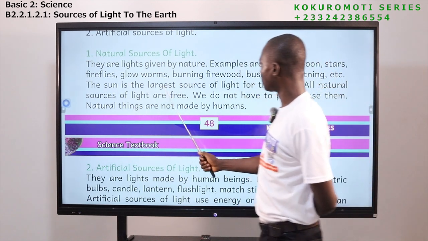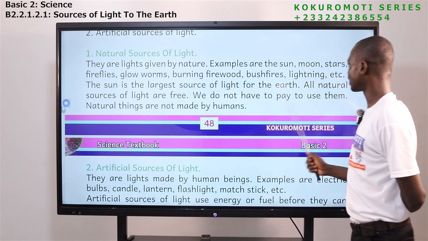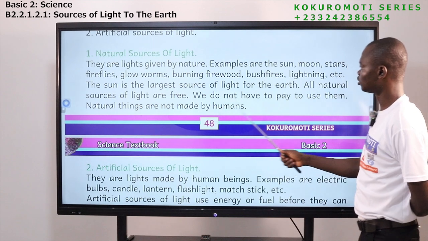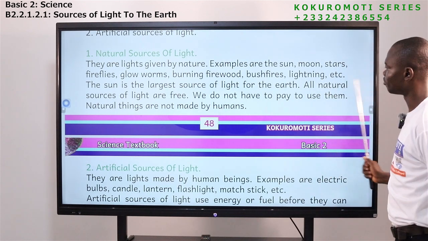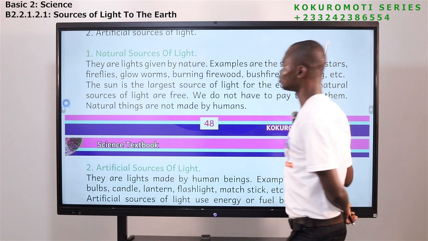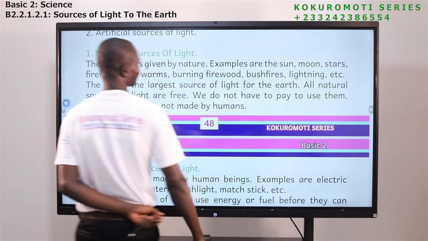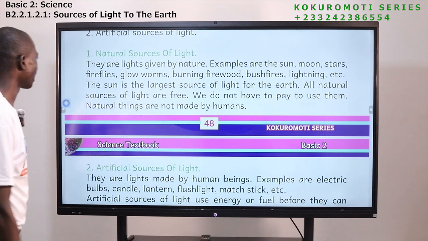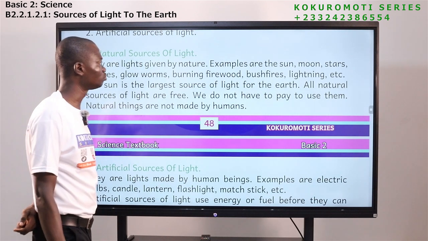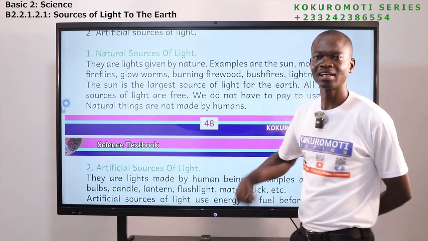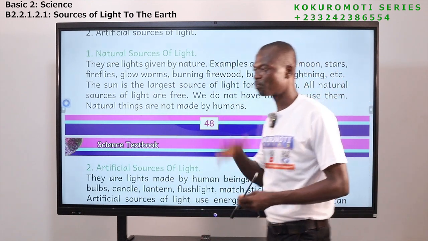The sun is the largest source of light for the earth. All natural sources of light are free. We do not have to pay to use them. Natural things are not made by humans. So what you should know is that the sun, the moon, the stars, firefly, glowworm, burning firewood, bushfire, lightning, and the rest. These are natural sources of what? Light. And we don't pay for.